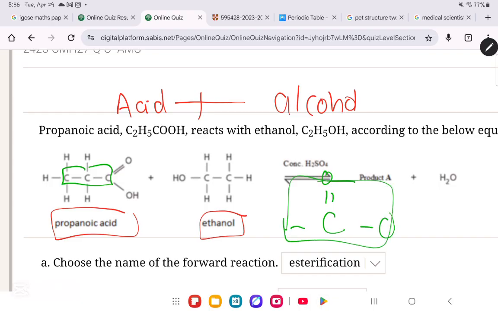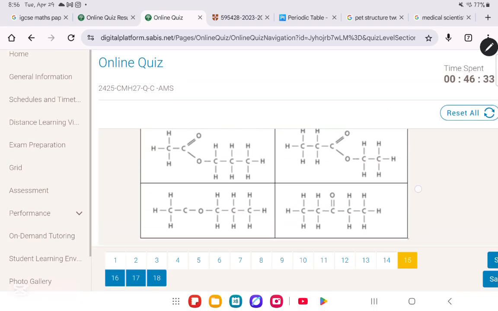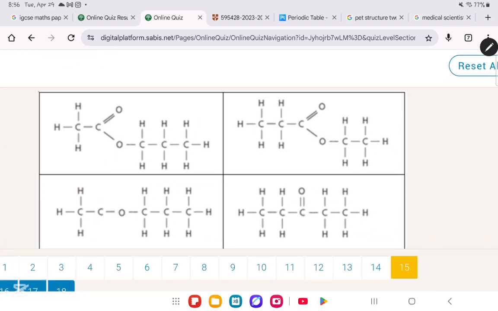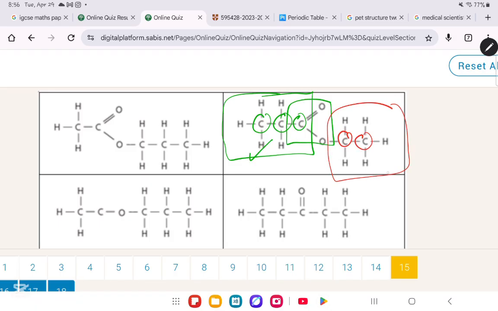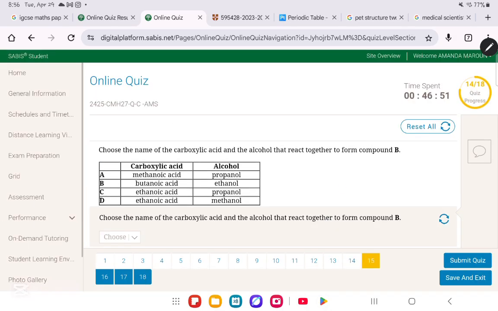So after this, you will have 1, 2 carbons. So if we're gonna go here and look at them, I'm just gonna go to the answer directly. You're gonna first have the acid. The acid has 3 carbons, that is good. And then you have the ester bond, perfect, that's amazing. And then you will have 2 carbons after that, so that is perfect. So this one is gonna be our answer.